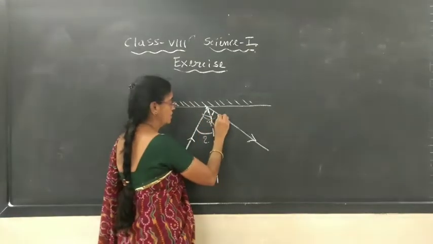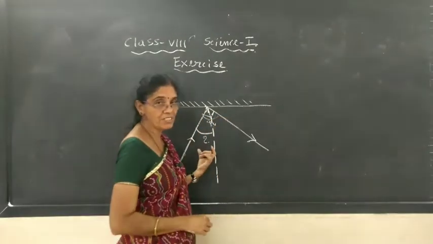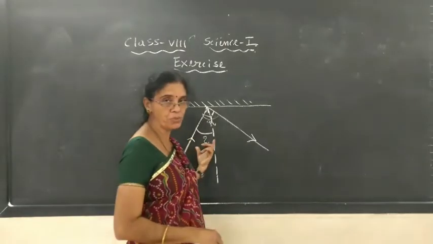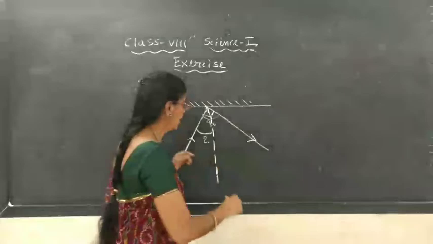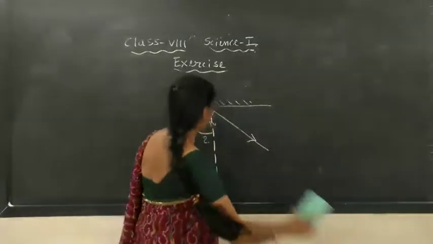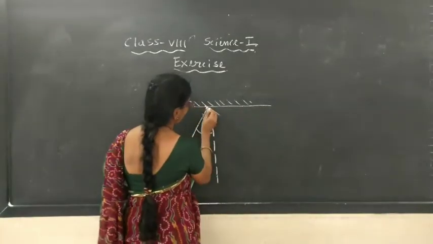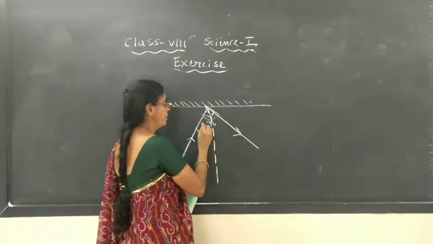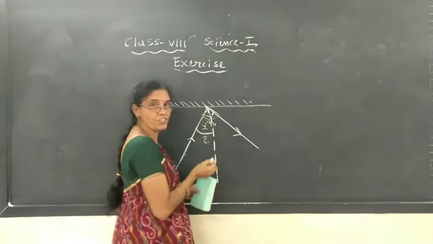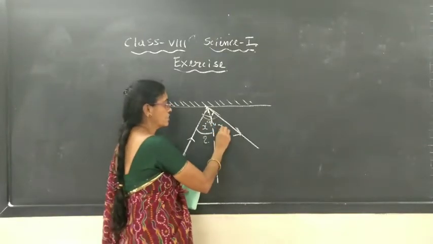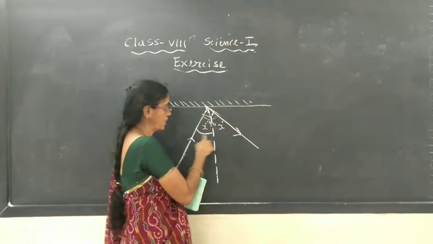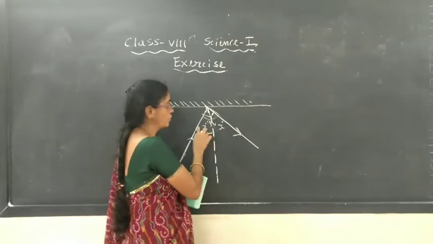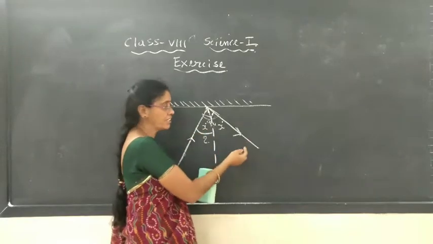Now the total angle is 90 degrees, and we have learned that in the law of reflection, the angle of incidence is equal to the angle of reflection. Children, wait one minute, now it is 90. Here, if you take this angle of incidence as x, this angle of reflection is also x, and the total of x plus x is 90 degrees.